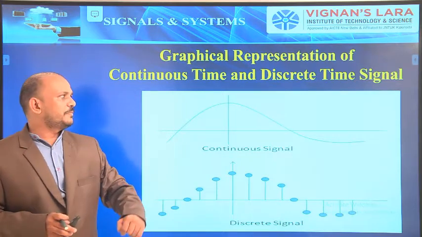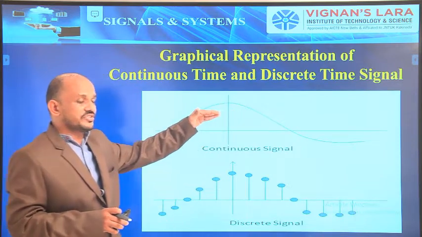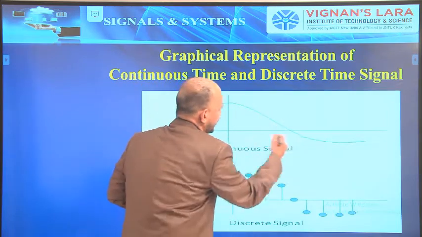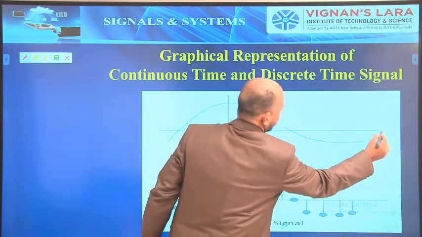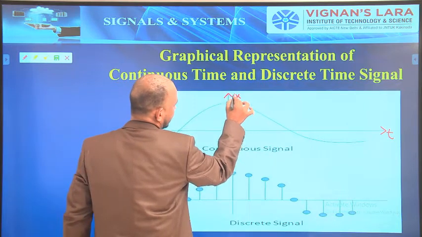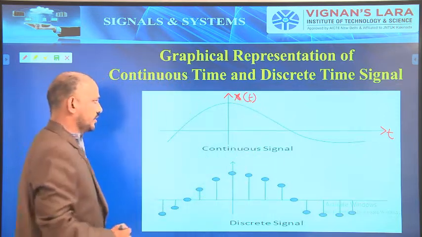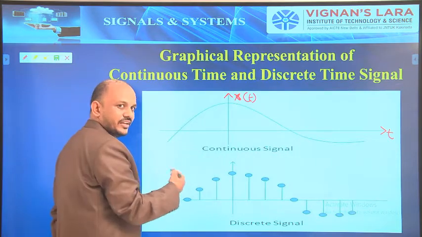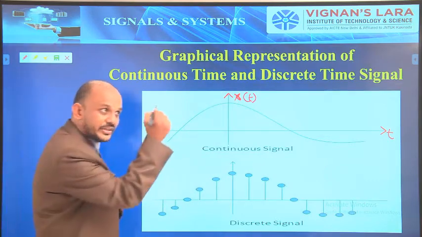I already explained how we can get the discrete signal from a continuous time signal. Let's say this is a continuous time signal, continuous because it is continuously varying with respect to time. Let's take this as t, and we consider this as x of t. Now if we multiply this signal with a unit impulse train, then automatically we get the samples at that unit impulse train.